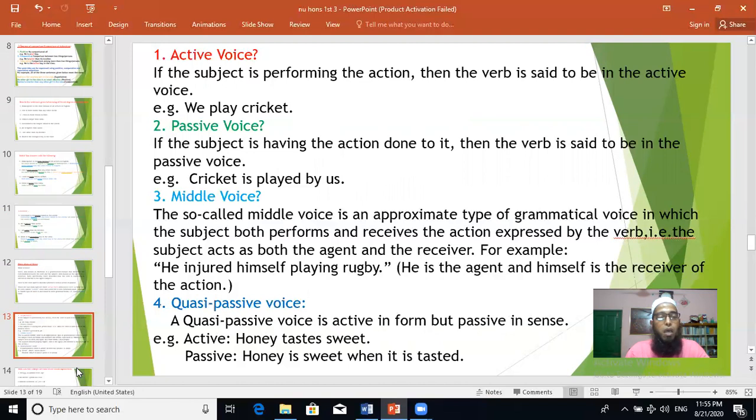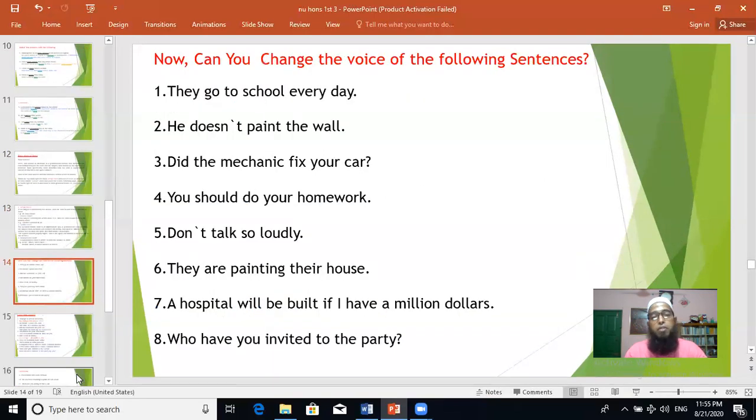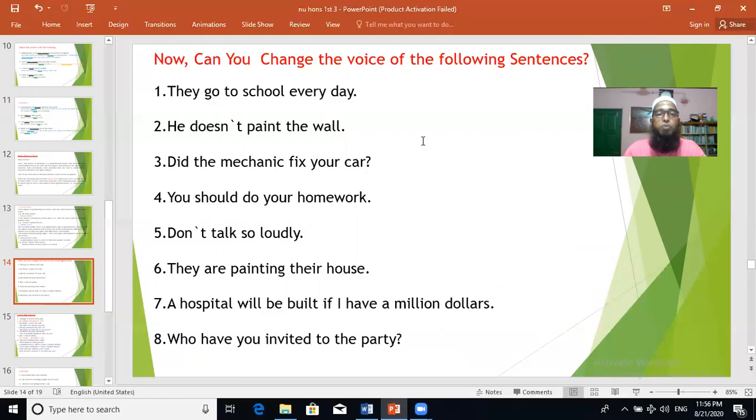Now let us do some exercise here, and do it very quickly, because I have given you very easy sentences. Change the voice of the following sentences. But you have to be careful. First you need to identify: is it active or passive? If the sentence is active, you have to make it passive. And if the sentence is given in passive voice, you have to make it active. That is the caution you have to take.